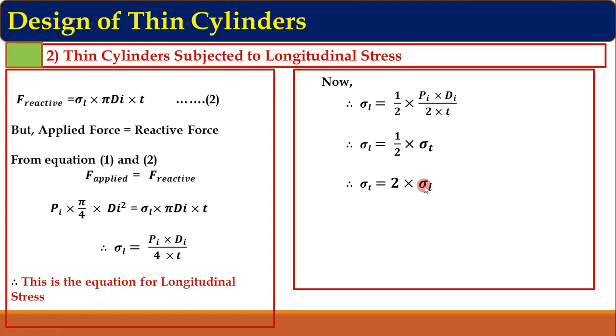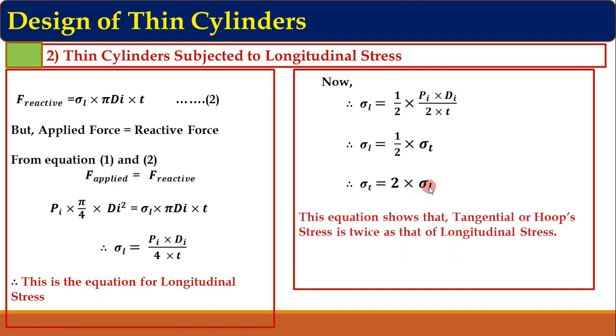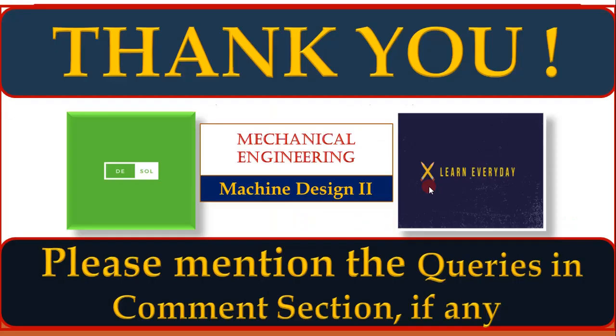So here the question is, which stress is more? Obviously, from this equation we can say that the magnitude of tangential or circumferential stress is twice, that is, the value of tangential stress is greater. So the chances of failure of a thin cylinder are more due to tangential stress, not longitudinal stress. Therefore, this equation shows that the tangential or hoop stress is twice that of the longitudinal stress, and hence the chances of failure of a thin cylinder are more due to the tangential stress and not due to longitudinal stress. So with this small derivation,